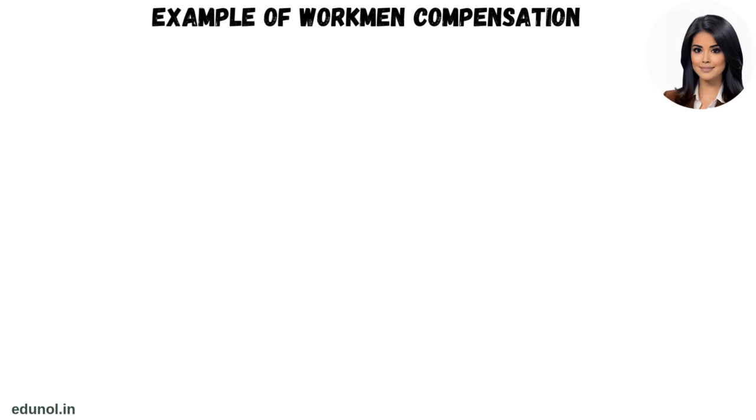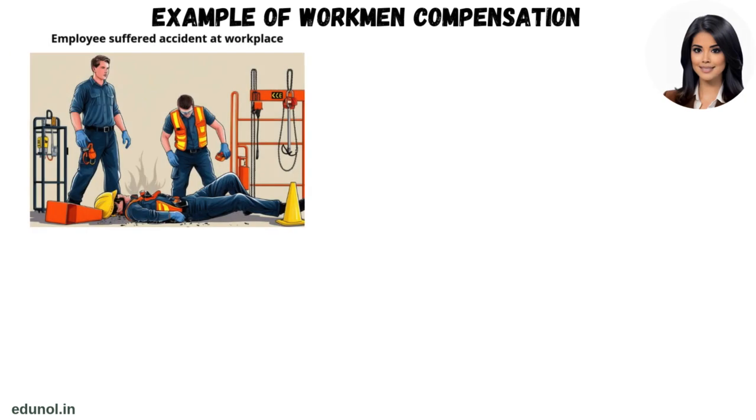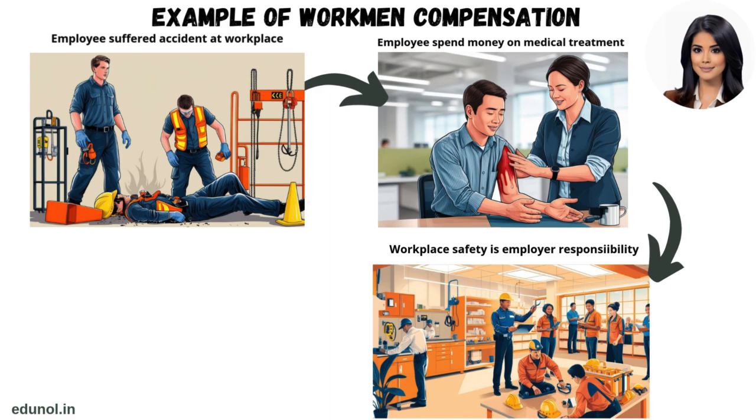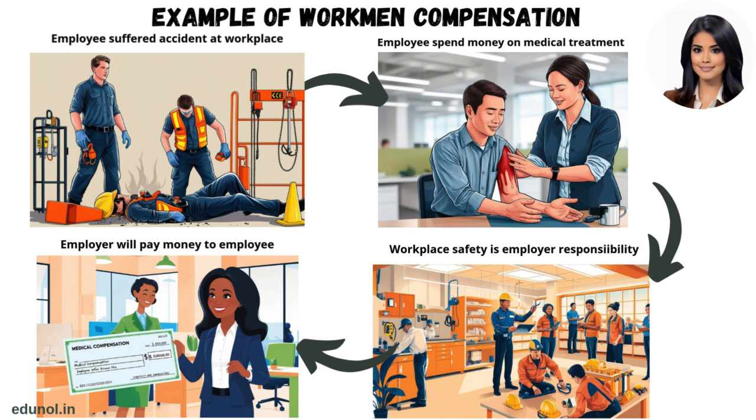Now let's take an example of workman compensation. An employee suffered an accident and got injured at the office or factory where he is working. He goes to a doctor for treatment and spends 10,000 rupees on his medical treatment and medicines. Here the employee has suffered a loss due to his employer. This is due to the fact that it is the employer's responsibility to ensure safe working conditions at office or factory for all employees. Hence the employer will pay 10,000 rupees to the employee for the loss. The 10,000 rupees paid by the employer partnership firm to the injured employee is known as workman compensation claim.